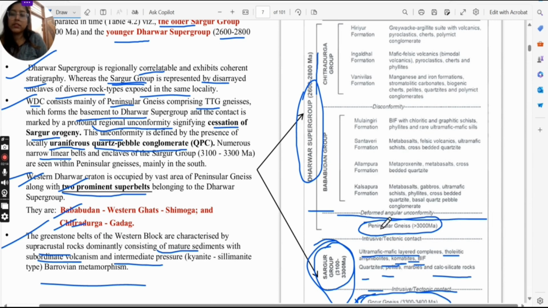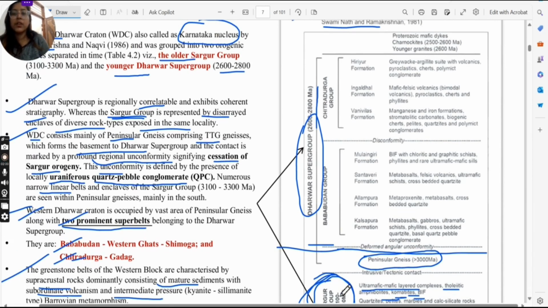This unconformity marks the cessation or ending of the Sargur group, and after this the whole succession of the Dharwar supergroup gets deposited. The Dharwar supergroup consists of the Baba Budan group, which has formations like Kalsapura formation, Alampura formation, Santaveri formation, and Mulingiri formation.